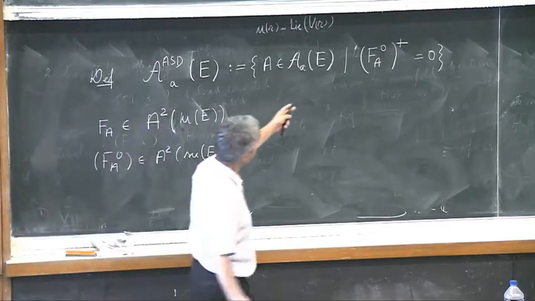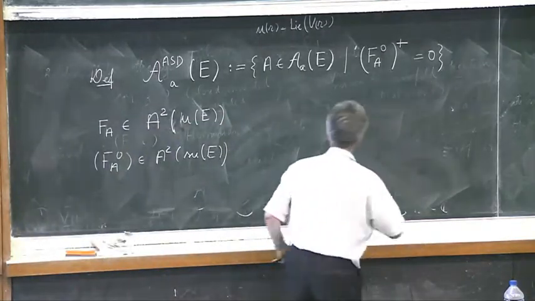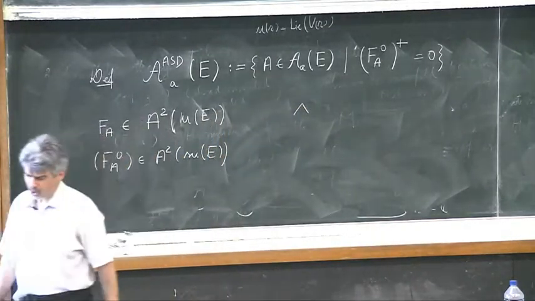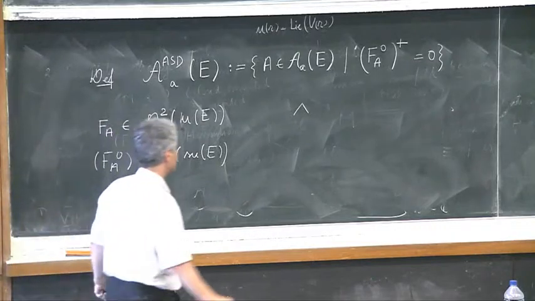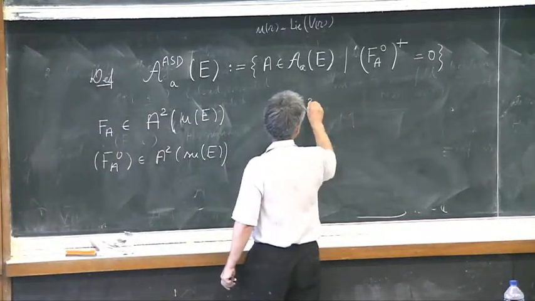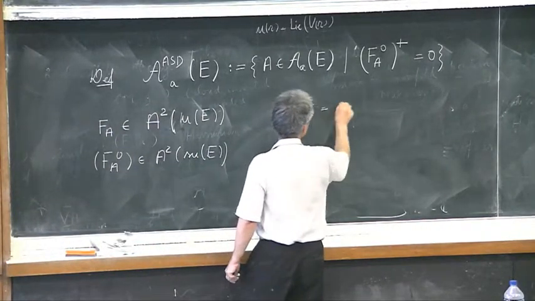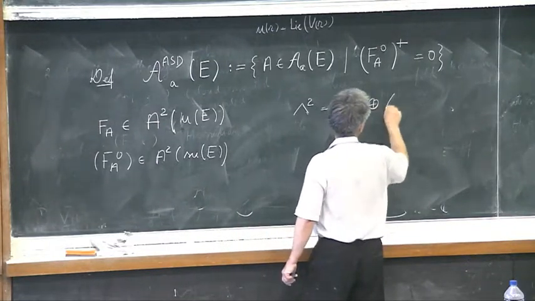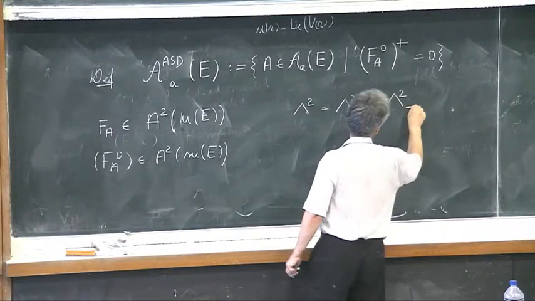And now comes this plus. This plus projection is an operator of order 0, defined in the following way. We have a bundle decomposition of this type, lambda 2 equals lambda 2 plus direct sum lambda 2 minus.